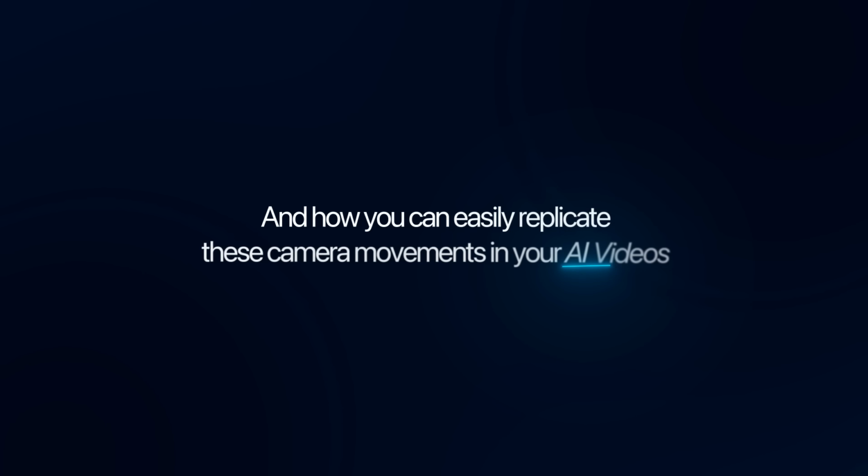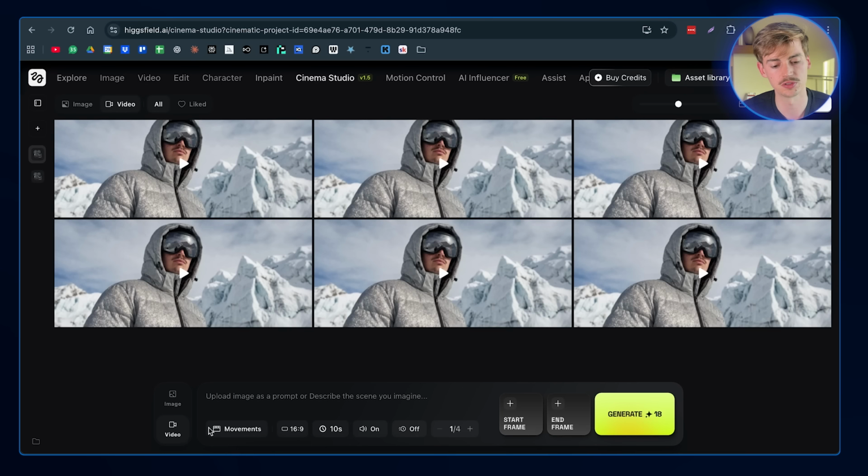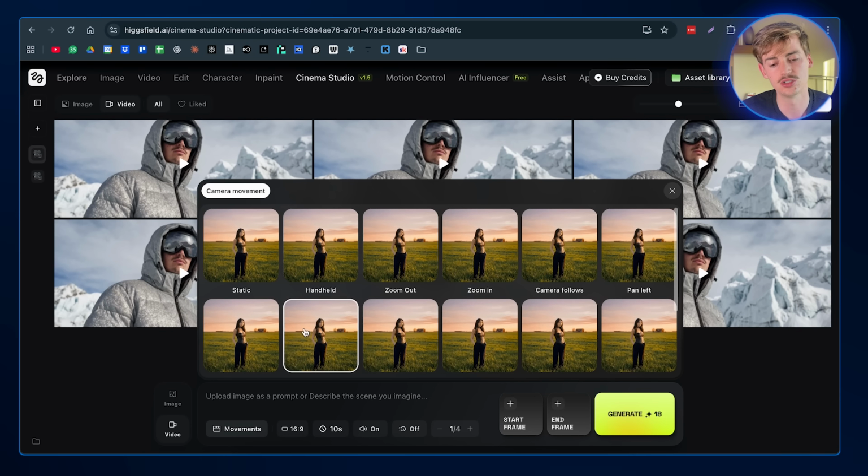So let me explain to you what these camera movements are, what my favorite ones are, and how you can easily replicate these camera movements in your AI videos. The great thing about Higgsfield is that if you go to Cinema Studio and you switch over to video, then you already have all of these camera movements that you can choose from. So you no longer need to prompt it. It is like a pre-prompt that has been done for you. So you can now easily choose between those.